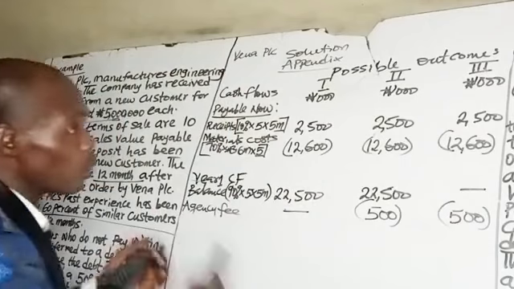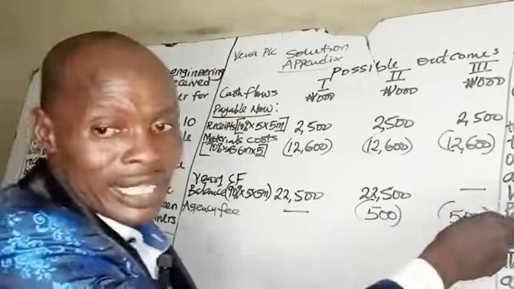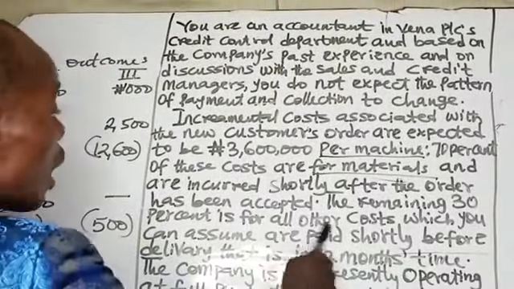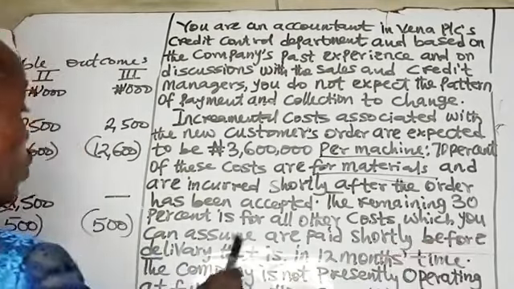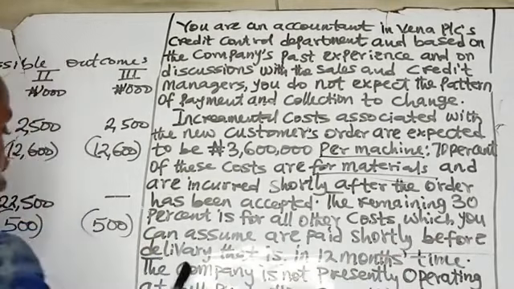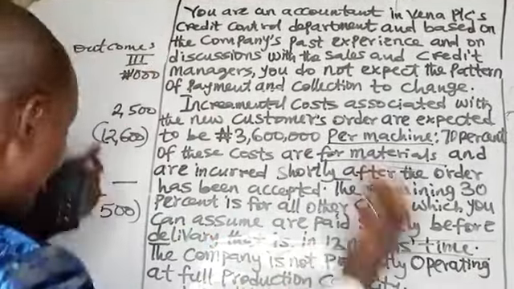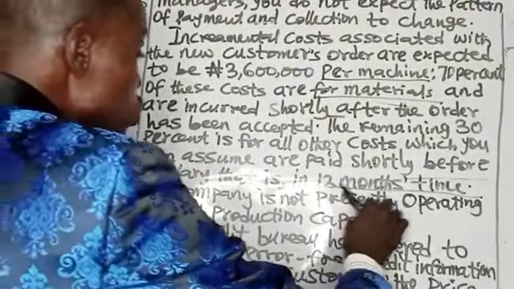Then you were told that the remaining 30% is for all other costs, which you can assume are paid shortly before delivery, that is in 12 months' time. The remaining 30% is any other cost, and they are payable in 12 months' time.